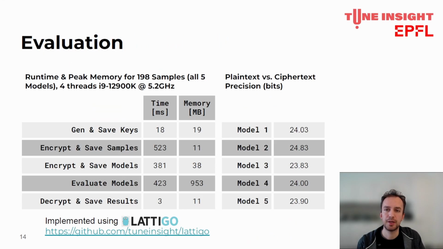To finish, here are some benchmarks with the runtime, peak memory, and precision of our solution. We can see that the total runtime for all 5 models, which includes the marshalling, read and write on the disk, is in the order of a second, with an amortized time per model of 250 milliseconds. Regarding the precision, we achieve over 23 bits with respect to a plaintext evaluation, meaning that our results have at least float 32 precision, even though the evaluation circuit contains thousands of multiplications and additions.